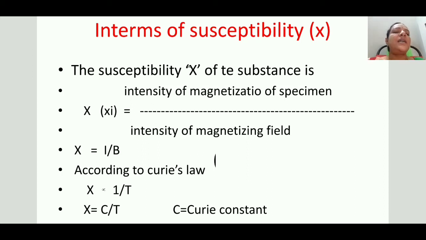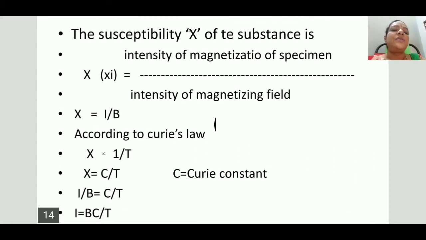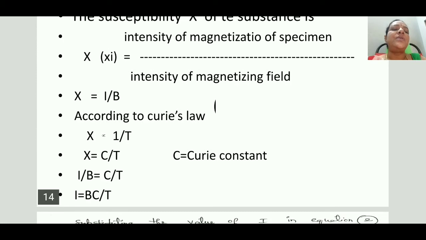But we know that this susceptibility is inversely proportional to the temperature of the substance, so Xi is equal to C by T. Here C is nothing but the Curie constant.